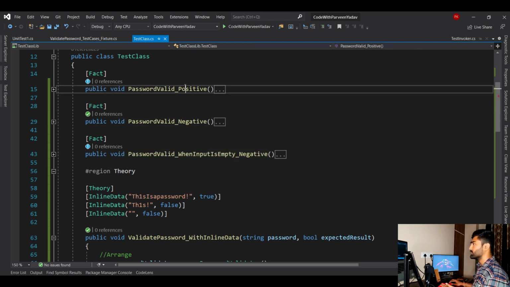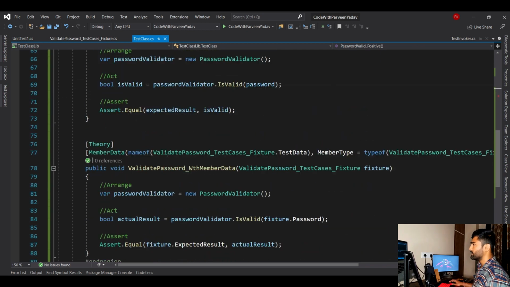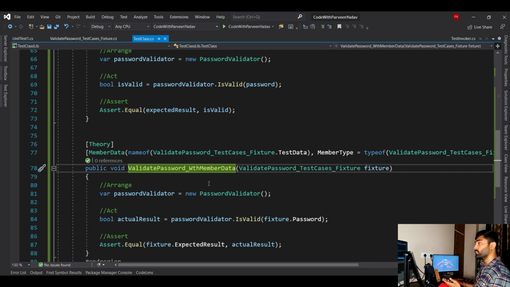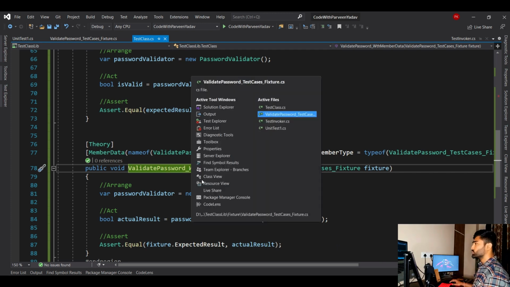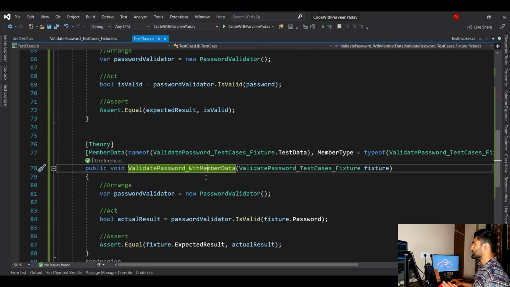This is other case, this is other case. So that is why, since here we have only one method in the theory, from that we have to also identify which test case was written. So this name is going to help us. Okay, now let's go back.